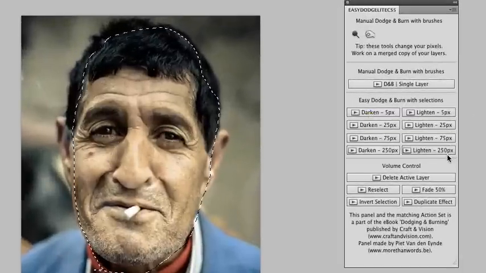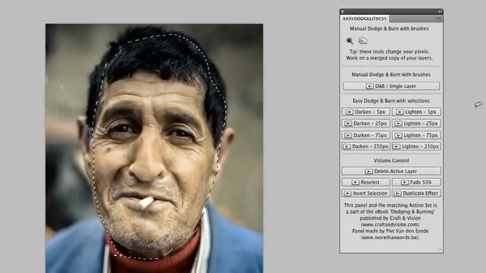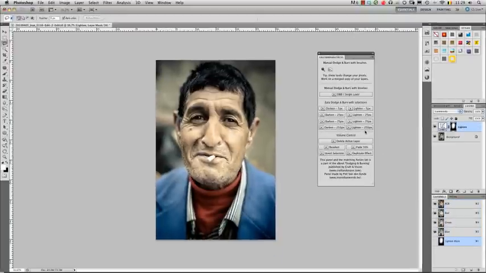They make a curves adjustment layer that lightens the selection by a certain amount, and the amount is the same. The only difference lies in the amount of feathering that will be applied to this selection. As a general rule of thumb, the larger your selection is, the larger you'll want your feather value to be, so that the edited and the unedited parts of the image blend in with each other more easily. So in this case, I just hit the Lighten 250 pixels button, and you see that this will brighten my selection. And you can't tell the borders of the selection because of the feathering effect with 250 pixels.